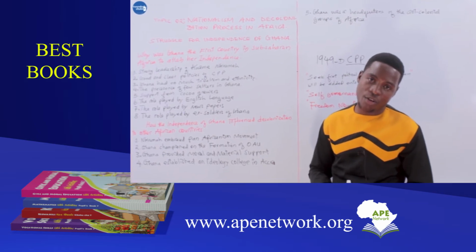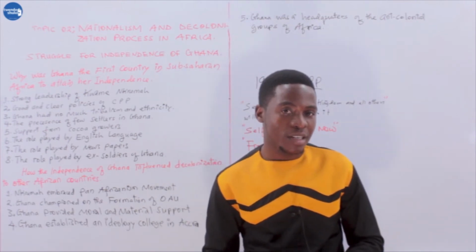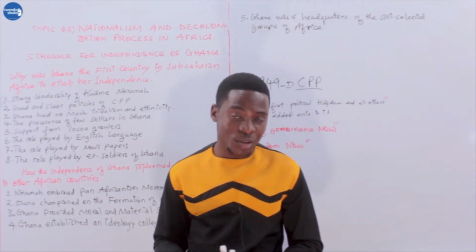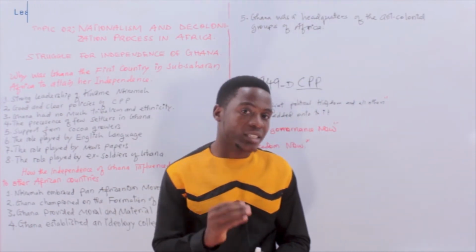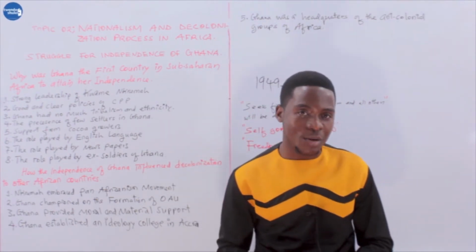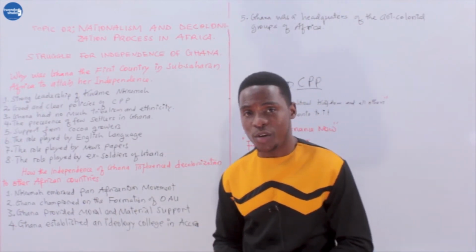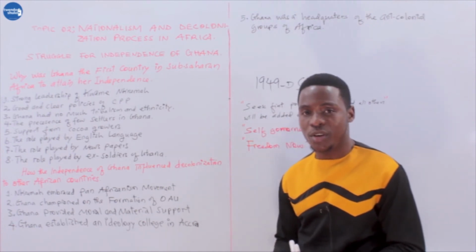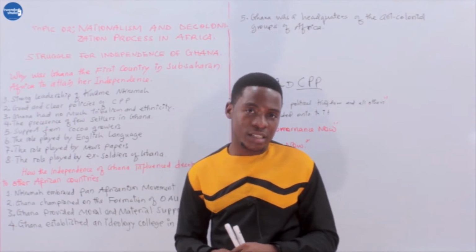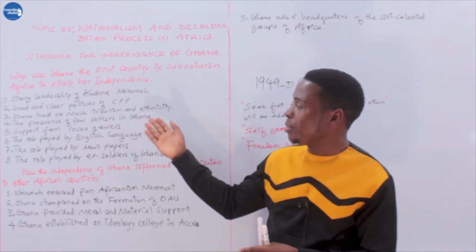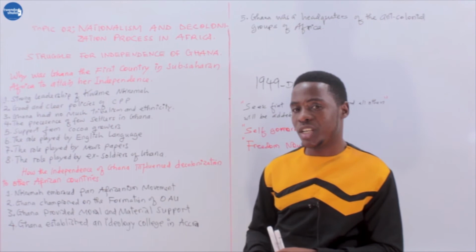I think maybe Kwame Nkrumah copied it from the Bible, that seek first the kingdom of heaven, then all other things will be added unto it. So Kwame Nkrumah coined the same statement: you must seek first the political kingdom, then all things will be added unto it. That is, when you are free politically, you will be able to arrange your economic affairs and your social affairs. Therefore, due to the good policies, slogan, and ideology organized by the CPP, Ghana became the first country in sub-Saharan Africa to achieve independence.